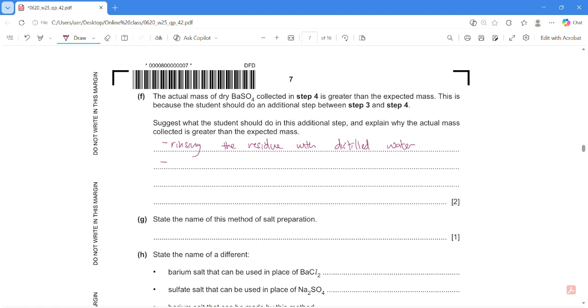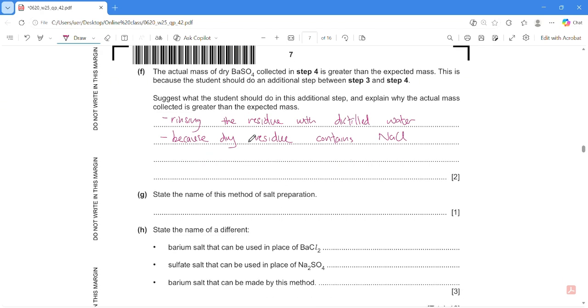Okay, why? Because this residue maybe still has a bit of this NaCl stuck to it. So we rinse it. This NaCl is soluble in water, so it will dissolve and flush off from our crystals of BaSO4. So for this one, say because the dry residue still contains NaCl. That's why the mass is greater than the expected mass.